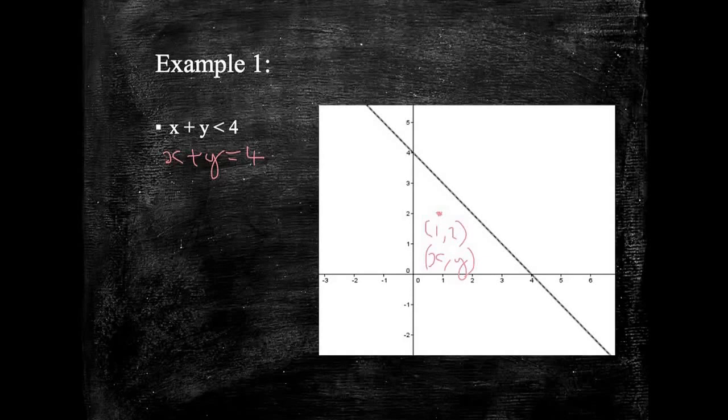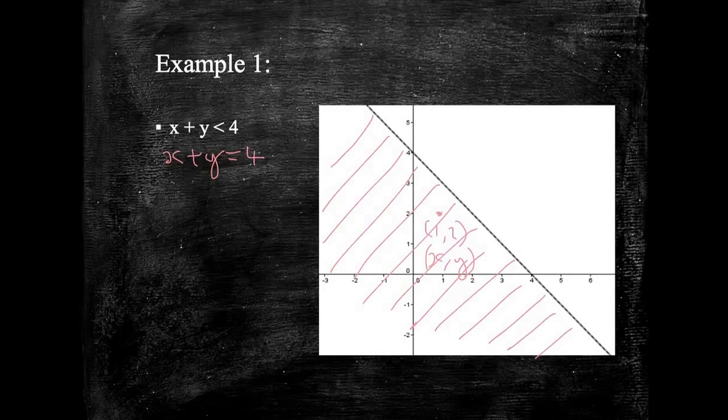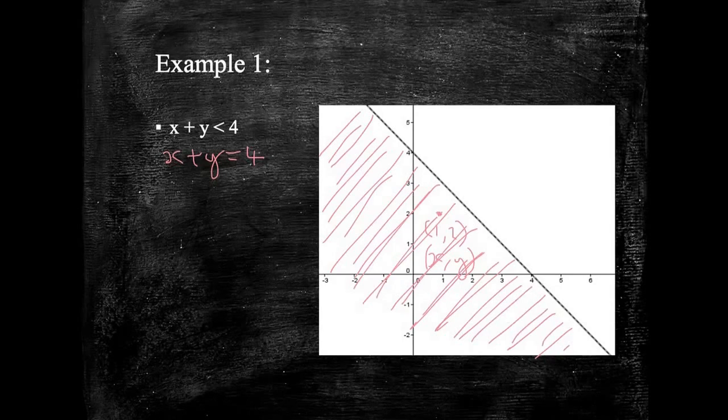So let's do that. 1 plus 2 is 3. 3 is less than 4. So the area that I'm thinking of shading in is everywhere below this line. Okay, so this is x plus y is less than 4. Everywhere below the line, or to the left of the line, is less than 4.